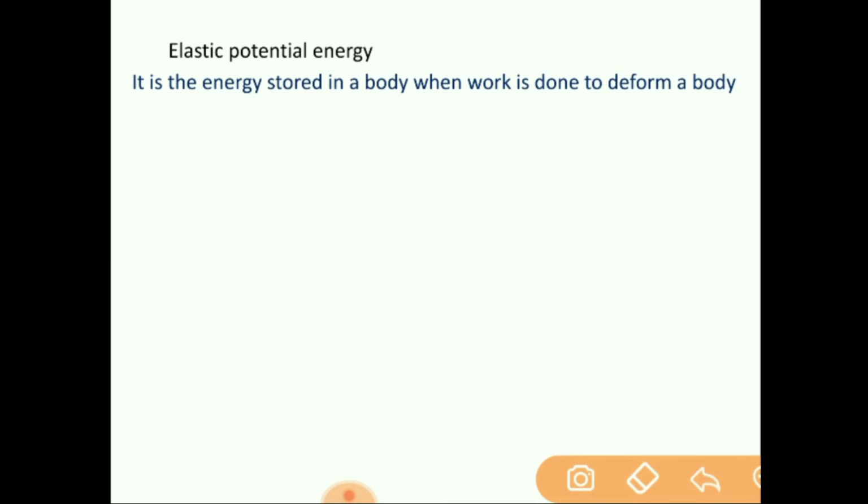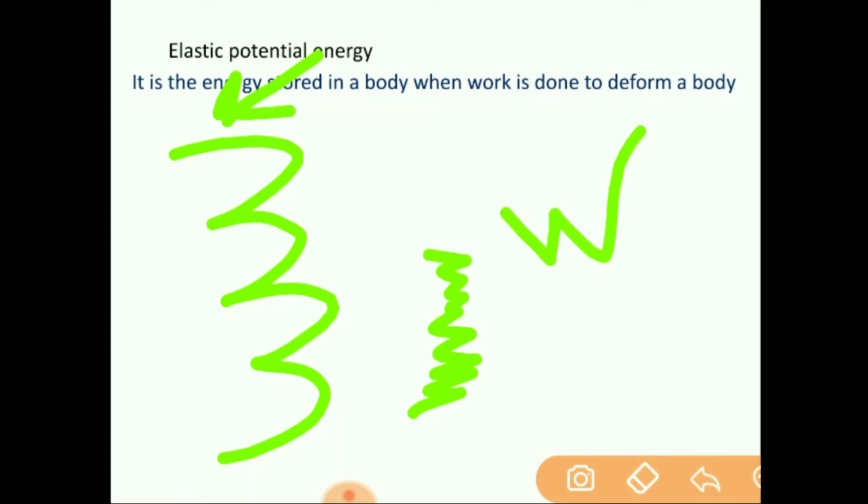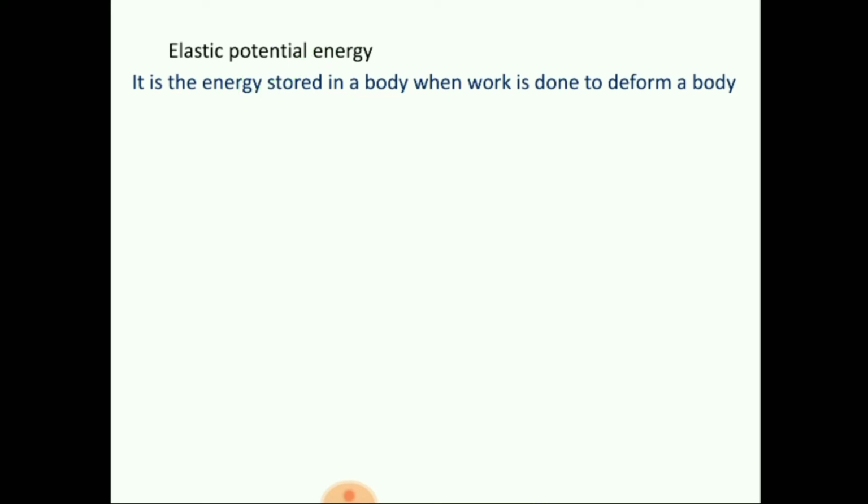Another example, suppose this is a spring. Now we apply force from here, and the spring will be compressed and it becomes like this. Now we are changing the shape of this spring. So whatever work we have done to change the shape of the spring, or to deform the spring, that work will be stored in the form of elastic potential energy.